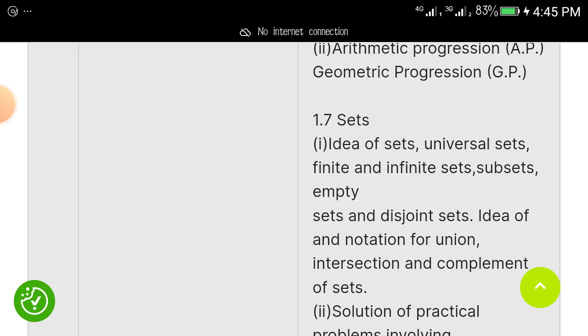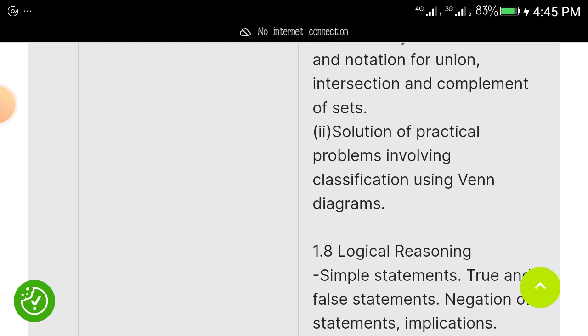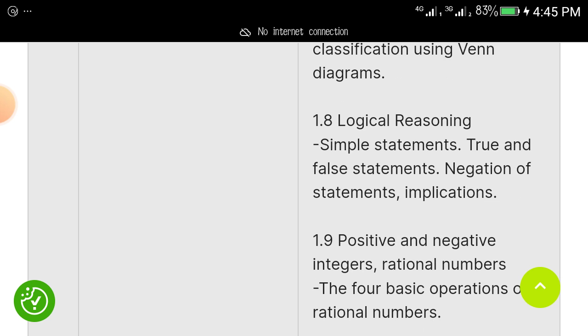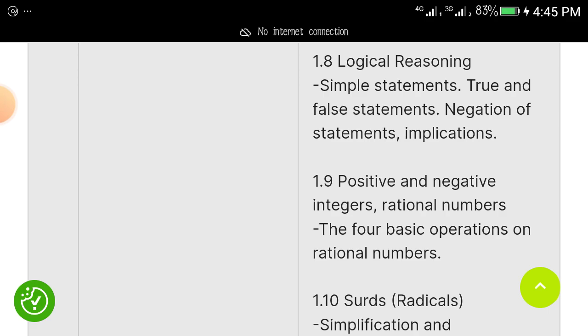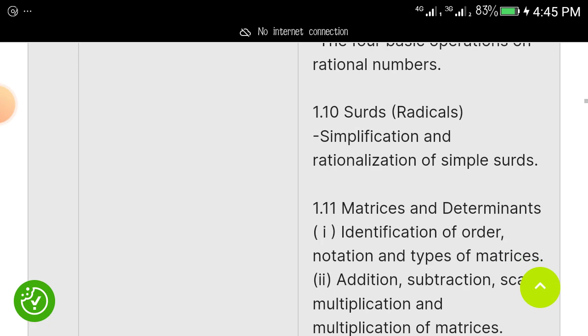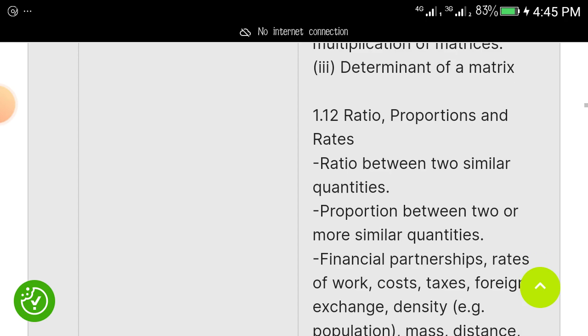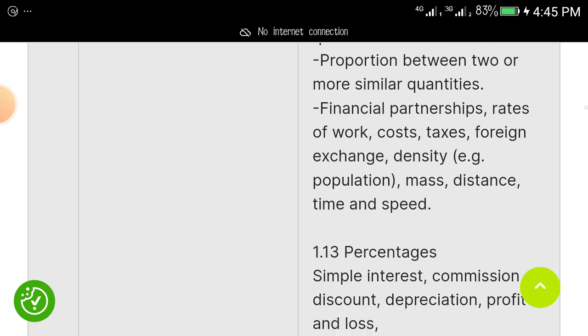Okay, another topic that will come out is sets. Both empty set, universal set, finite and infinite set, subset, and disjoint set, and all the rest. Solution of practical problems involving classification using Venn diagrams. So go to your math textbook, whether New General Mathematics or New Concept Mathematics, and study Venn diagrams. Logical reasoning, simple statement, positive and negative integers, rational integers. Another topic under numeration and numbers is surds, matrix and determinants, ratio, proportions and rates. These things will come out.